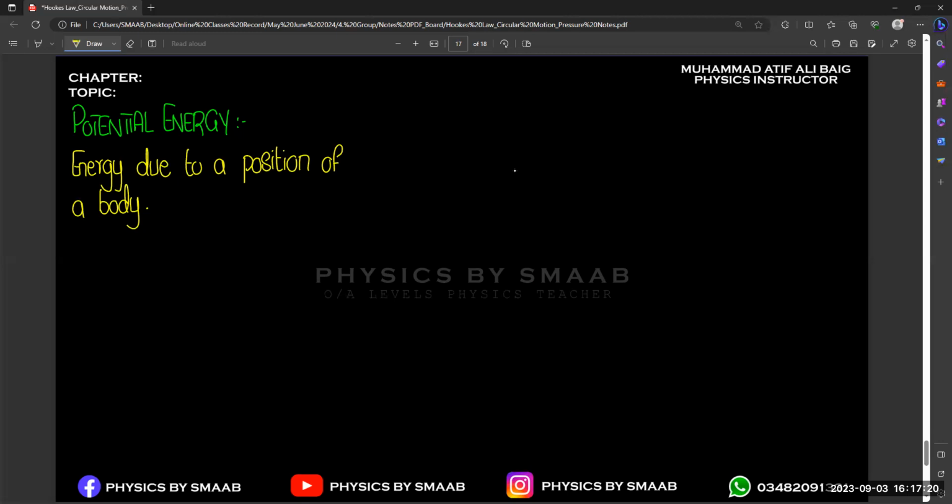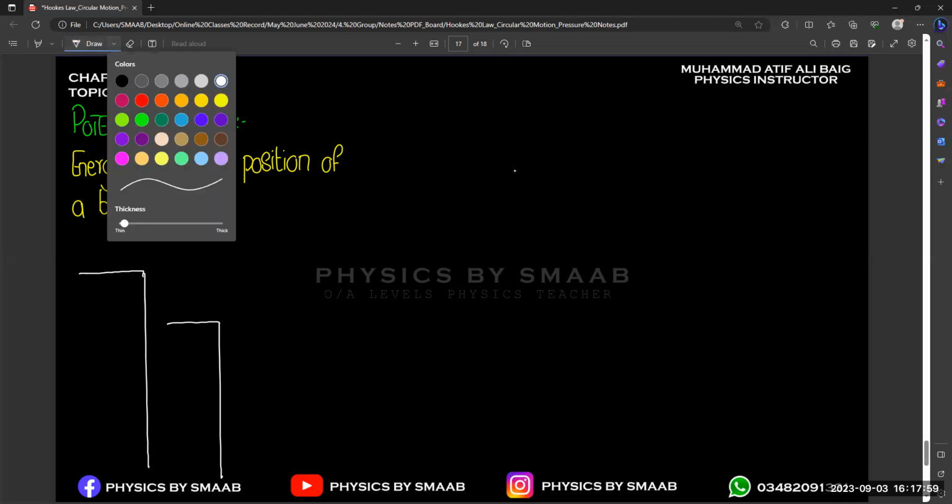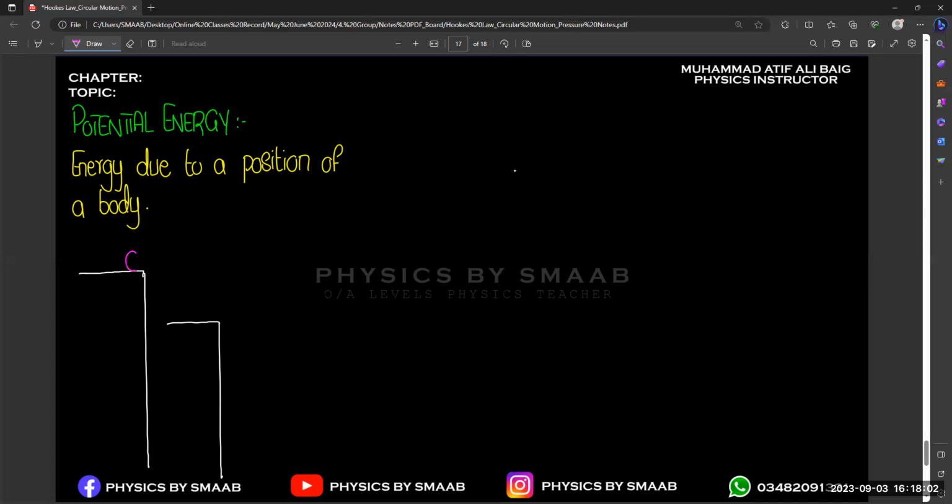Or let's suppose another example: we place a ball or any object on stairs, at two different heights.